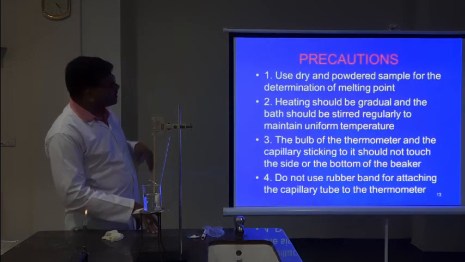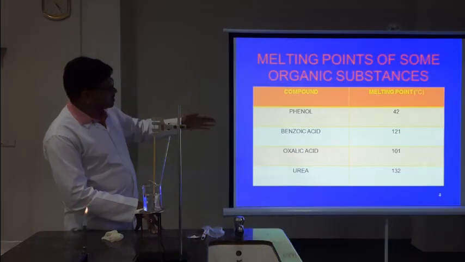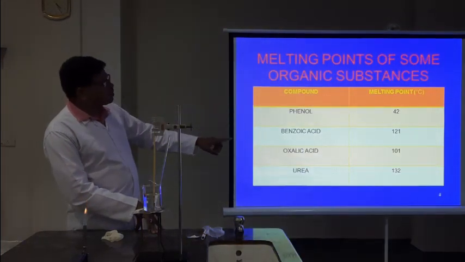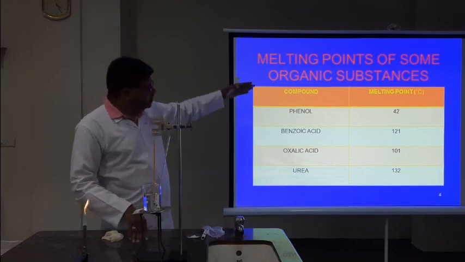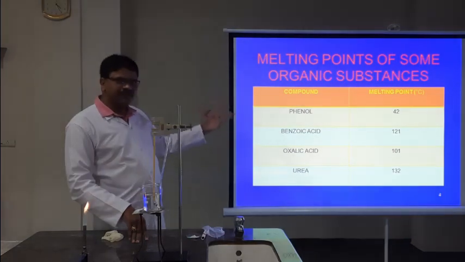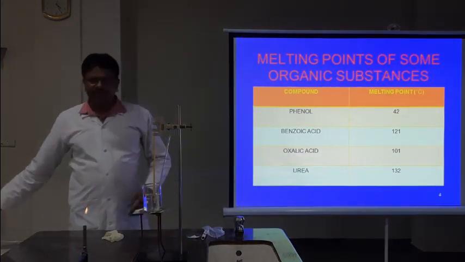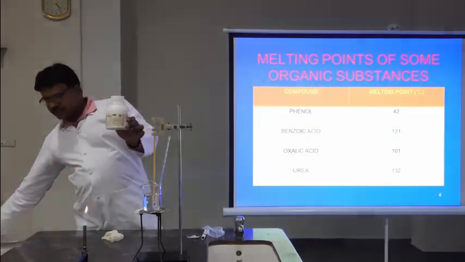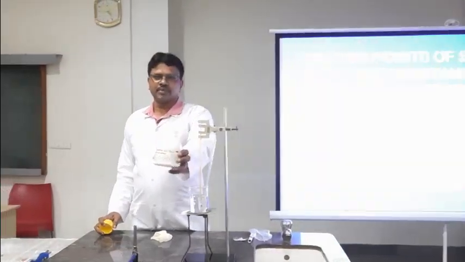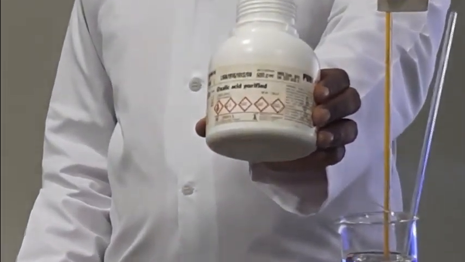So let us go to the previous slides. There we have mentioned examples of organic substances. Here you see, the 102 value is close to which organic substance? That is nothing but oxalic acid. Correct, students. So the substance which I have taken, I am going to show here. This is the substance. You can see the name of this substance: oxalic acid.